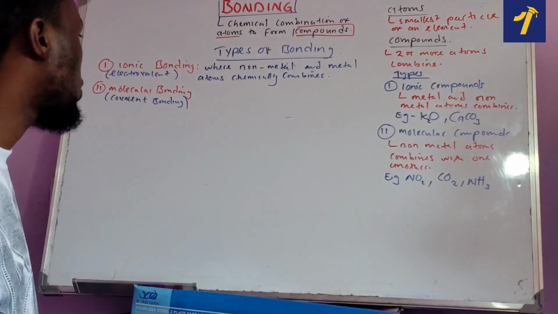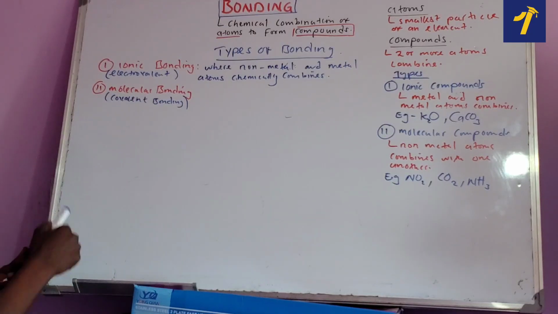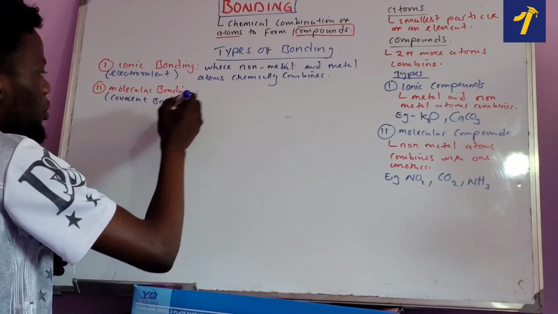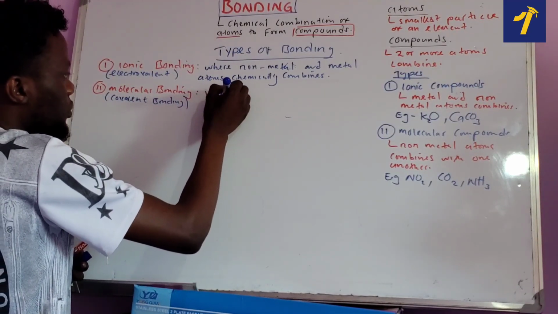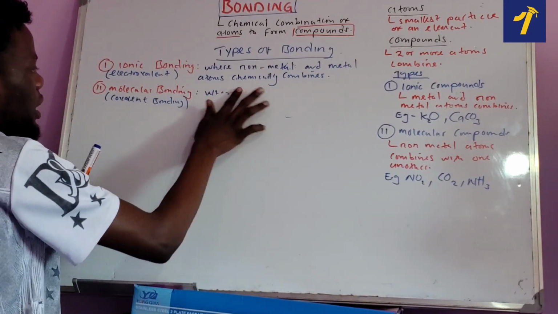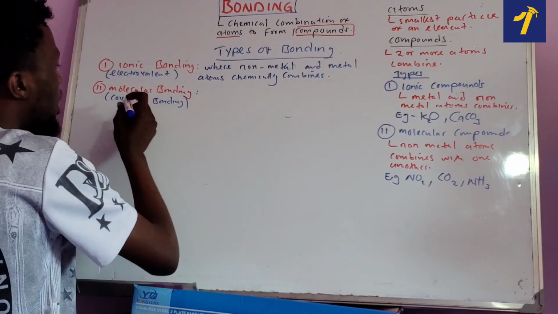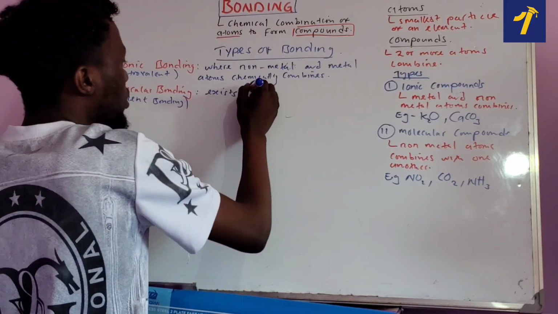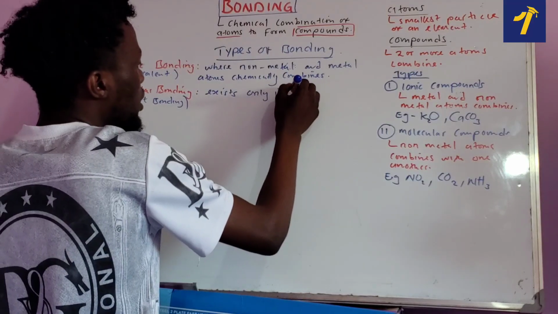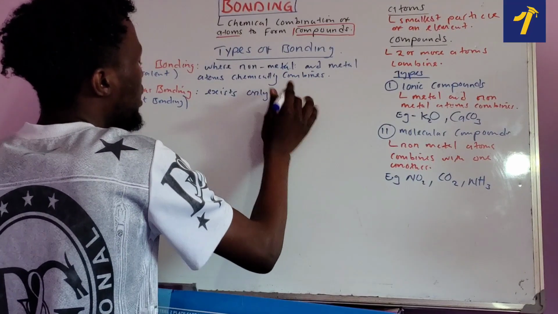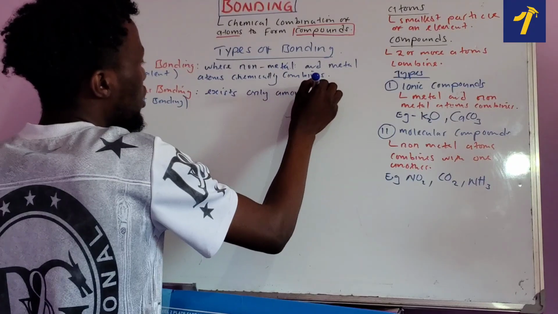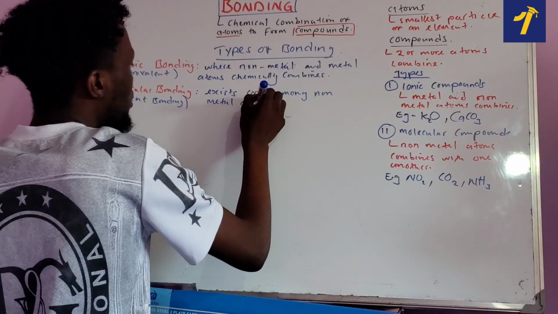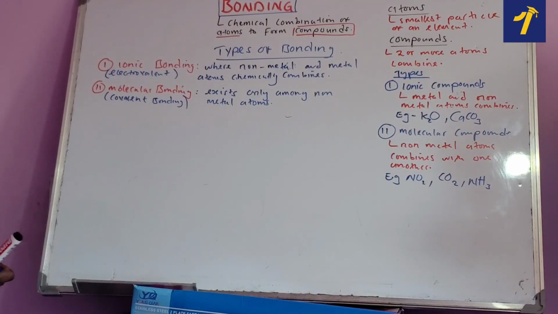So molecular bonding or covalent bonding, let us use simple English: we're going to say molecular bonding exists only among non-metal atoms. Okay, that's what we call molecular bonding.